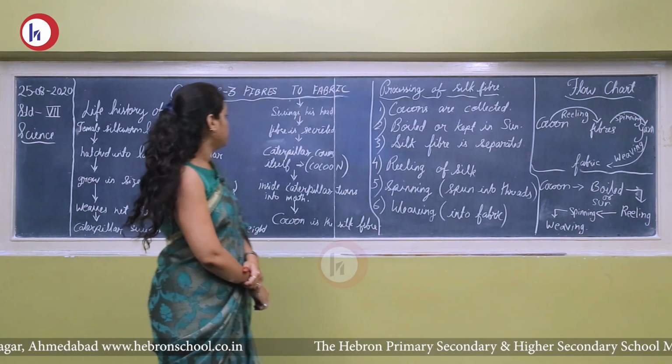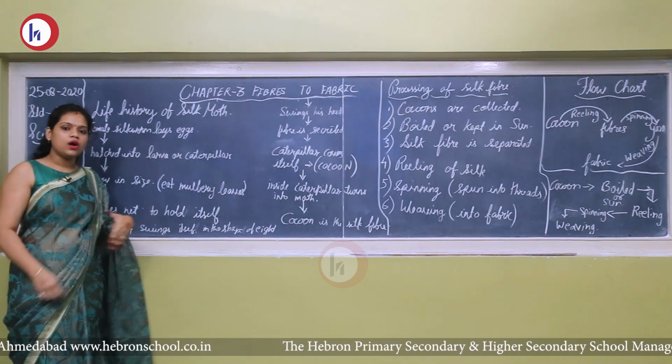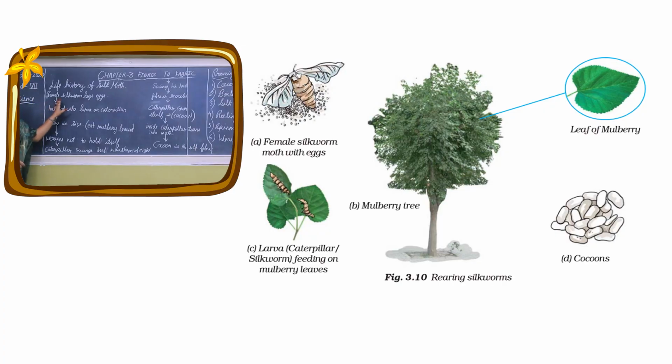Now let's discuss the life cycle or say life history of silk moth and how we get silk from silk moth. Okay. So what happens here? As I said, in sericulture, the silkworms are collected and they are fed and they are reared. Okay, so what happens after they are kept together? In a wooden box, so many silkworms are collected. Okay, I will share the link with you. You can see that it is given very nicely. So they collect so many silkworms in them.